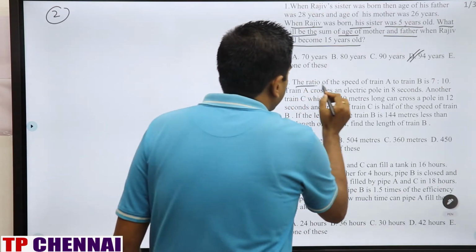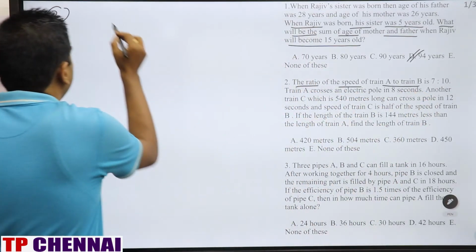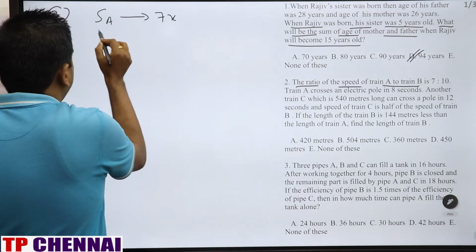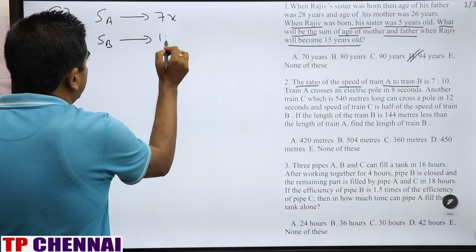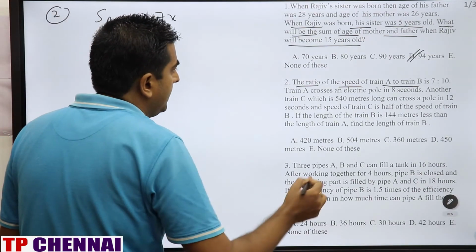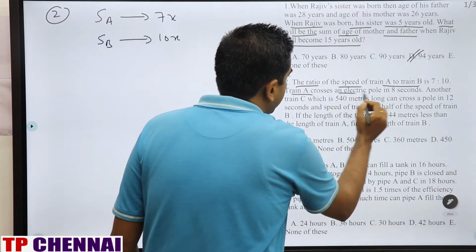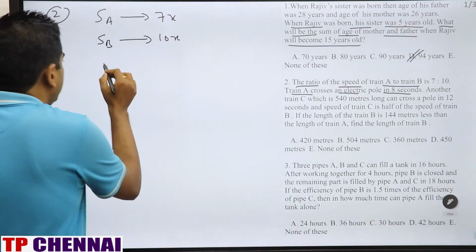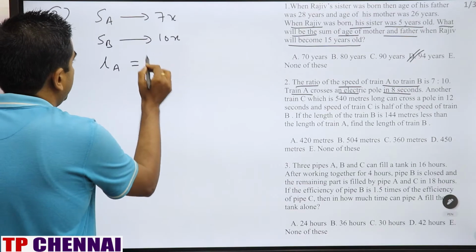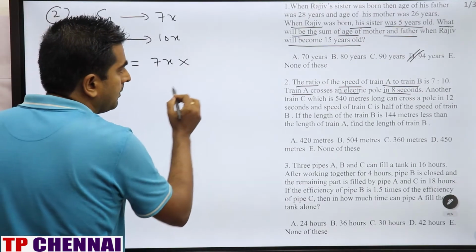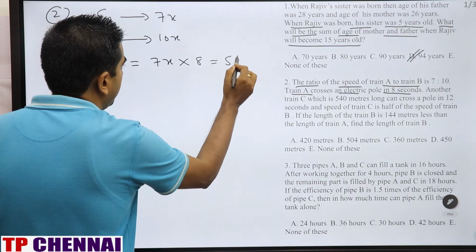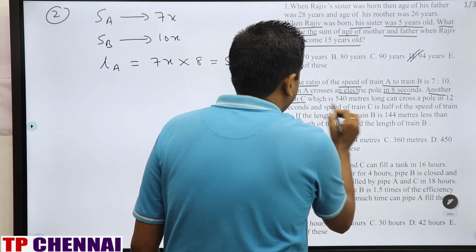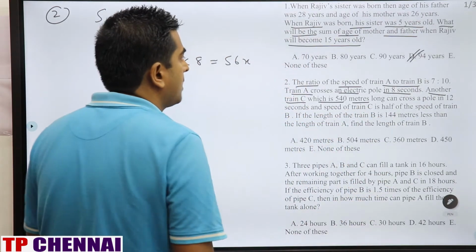The ratio of the speed of train A to train B is 7:10. So the speed of train A I am saying as 7x, and the speed of train B is nothing but 10x. Train A crosses an electric pole in 8 seconds. Whenever any train is crossing a pole, what is the distance covered by the train? The length of the train itself. So the length of train A is speed 7x into time 8, which is 56x.